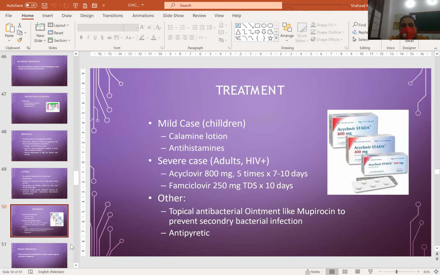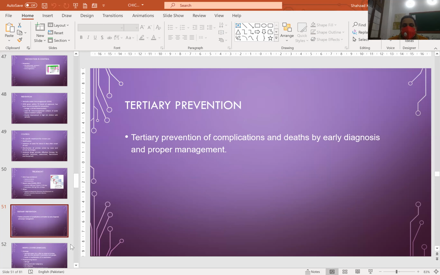Treatment. In mild cases in children, calamine lotion and antihistamines are given. In severe cases, adults and HIV positive patients, acyclovir 800 mg 5 times a day for up to 10 days, and famciclovir 250 mg three times a day for 10 days, and others like topical antibiotic ointments and antipyretics are used. Tertiary prevention of complications and deaths by early diagnosis and proper management.